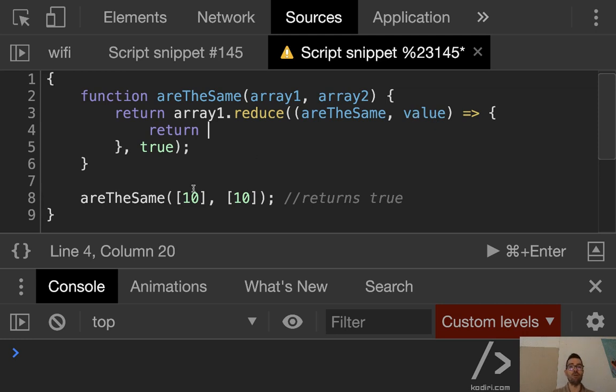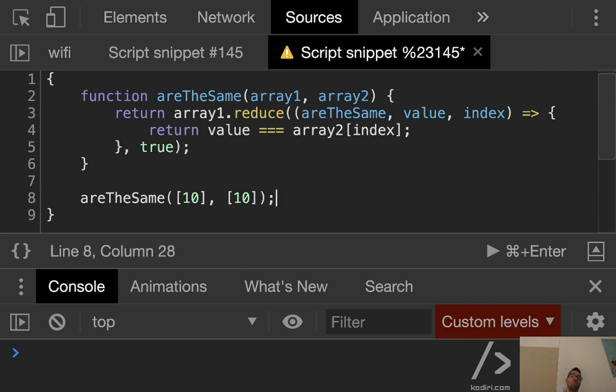That's a bit complicated. I want to compare if the first element of the first array matches the first element of the second array. I got the value. The value will be this 10. But how do I access the equivalent value in the other array? You can use another argument, index. Index, that's correct. Thanks to the index, can we do that? Will that work?